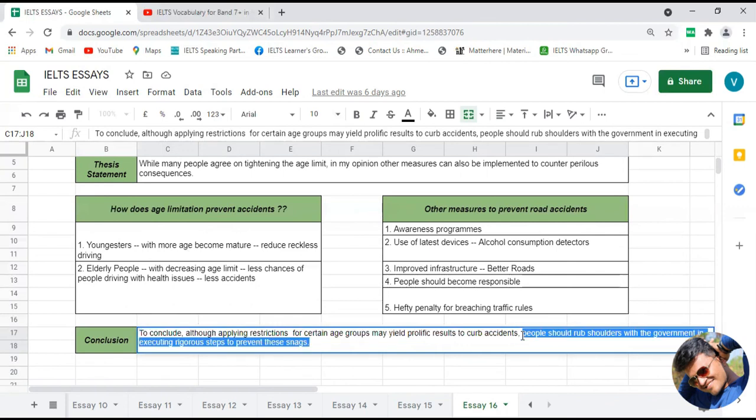But people should rub shoulders, people should work with the government in executing rigorous, meaning careful, steps to prevent this kind of problem. So that is what the conclusion is.